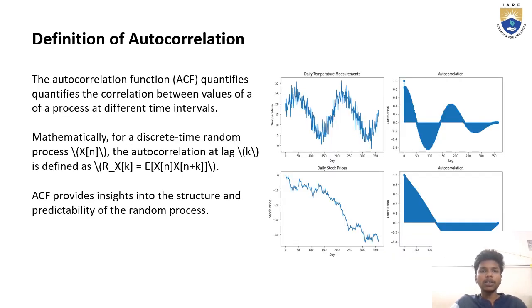Moving on to the definition of autocorrelation. The autocorrelation function quantifies the correlation between a process at different time intervals. Mathematically, for a discrete time random process, the autocorrelation at lag is defined as the given expression. ACF provides insights into the structure and predictability of the random process. This is the definition of autocorrelation. Now moving on to the next slide, we have